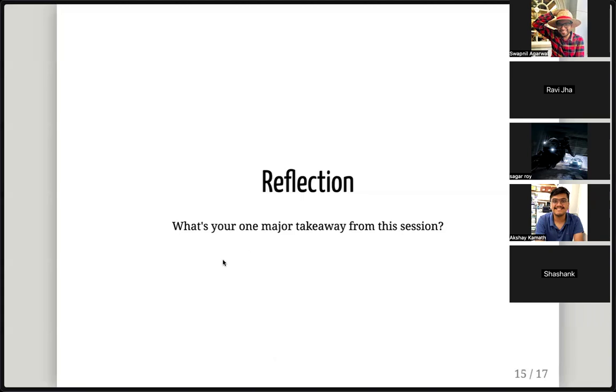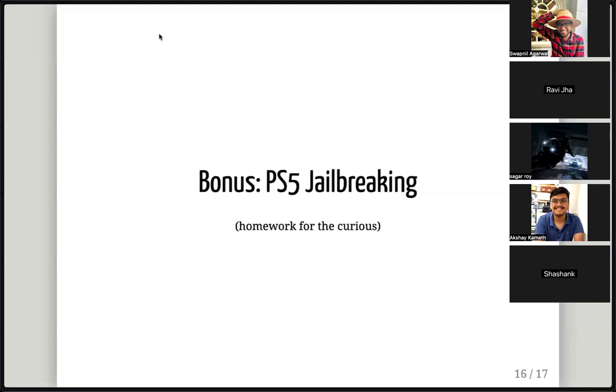All right, let's go to the bonus section. And this is again a very fun thing, which is the PS5, PlayStation 5. There's a way to jailbreak it, and it's a very interesting thing. I'll leave you with this as homework for the curious folks.